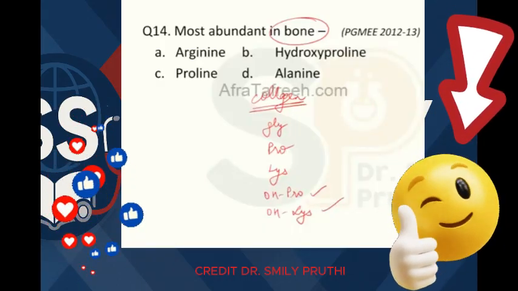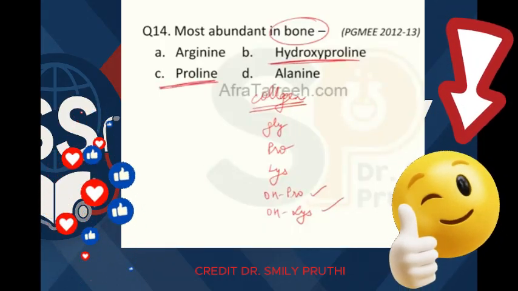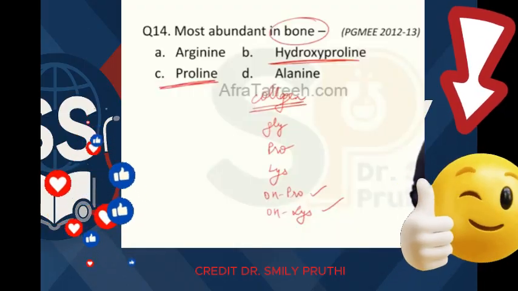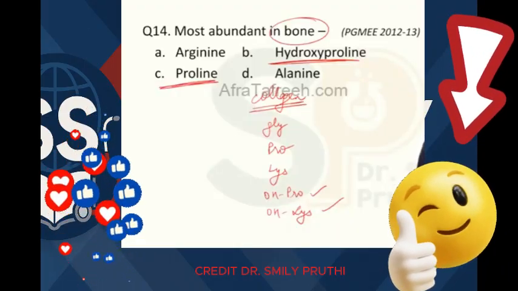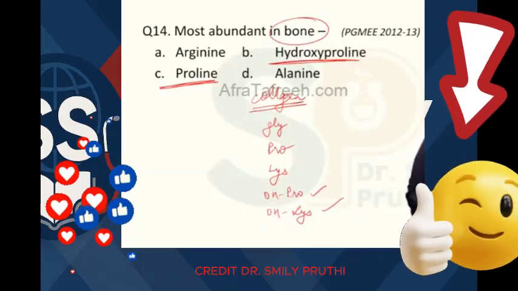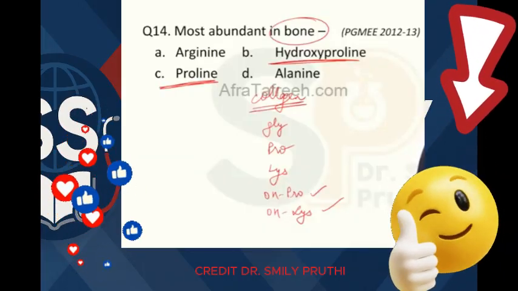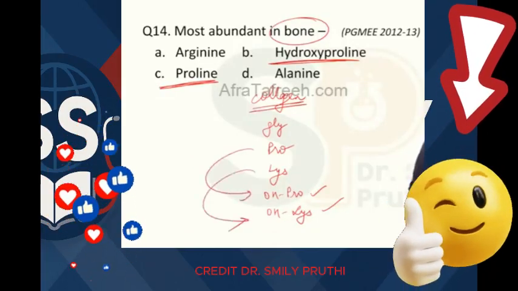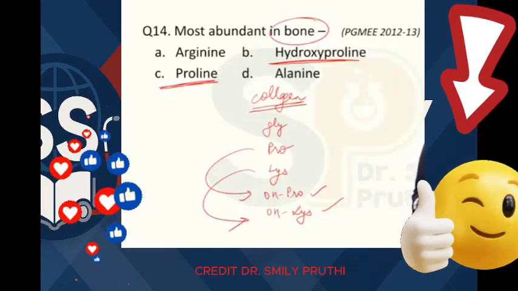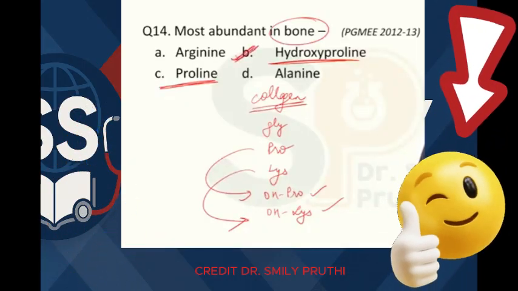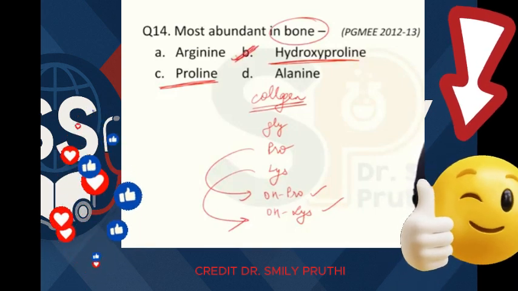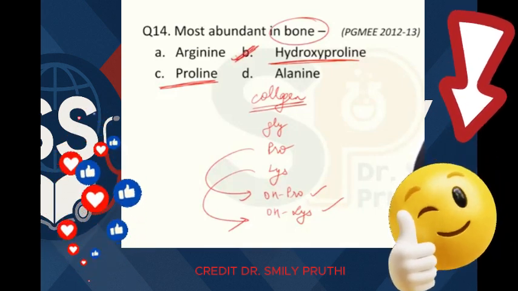So now you're confused between option B and option C. Which one to mark here? For that, you need to know that in the case of collagen, most of the proline and lysine are hydroxylated. So if you have to select the best out of these four options, you will mark hydroxyproline. Hydroxyproline is a better option than proline.